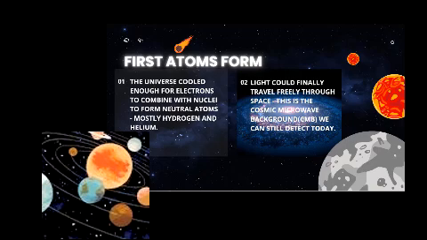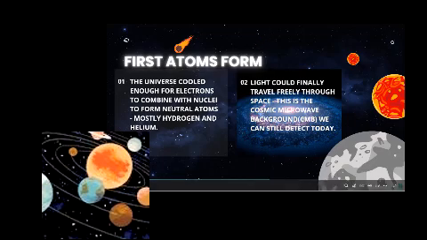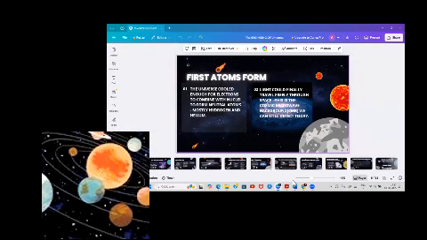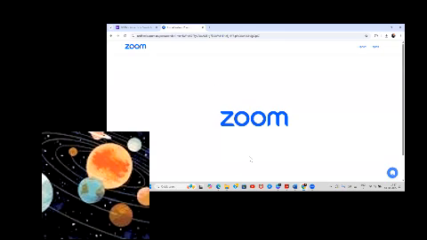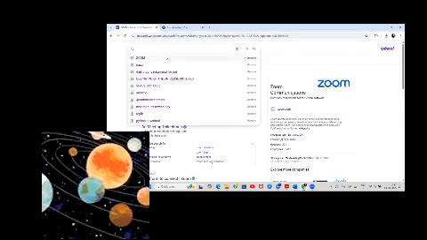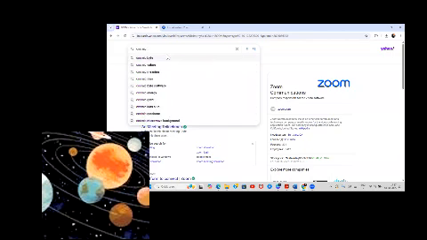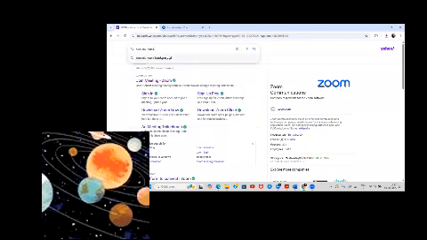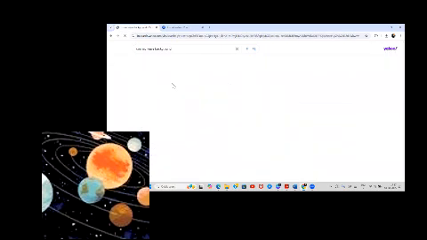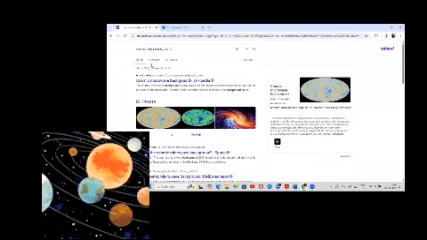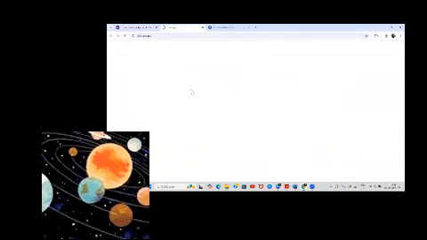At that point, a structure of light was created, the cosmic microwave background. If you don't know what the cosmic microwave background is, I can show you a picture so that you will get clear what it is and how it actually looks. We don't actually have a picture of this, it's an assumption of how it actually looks.